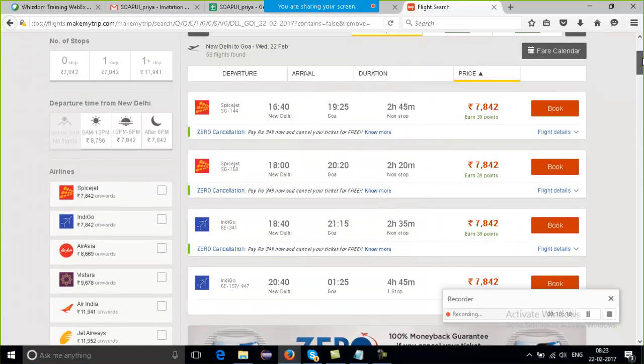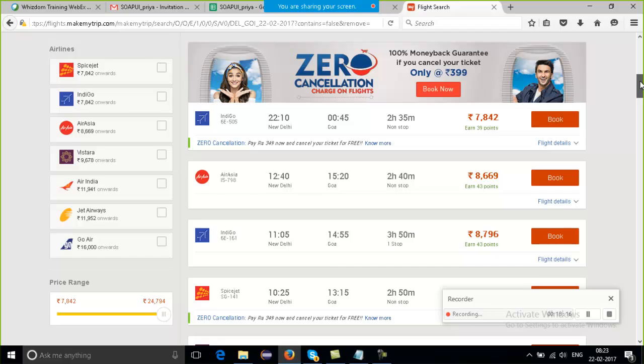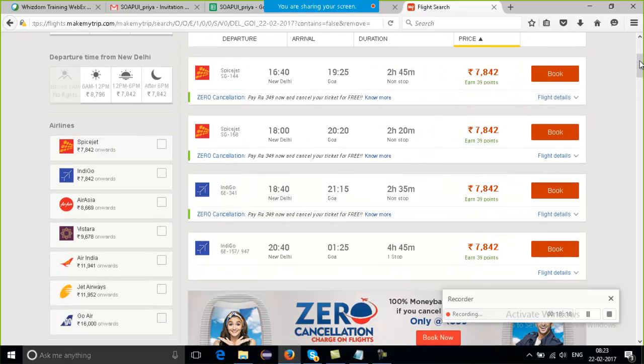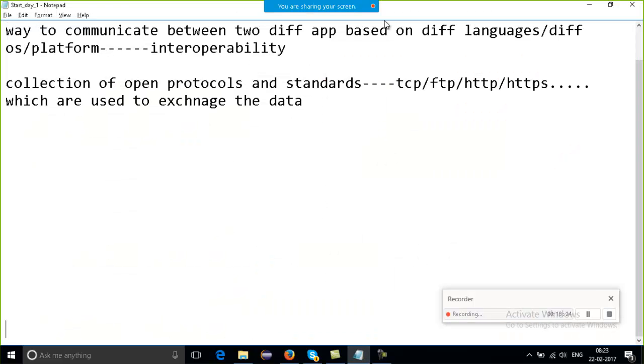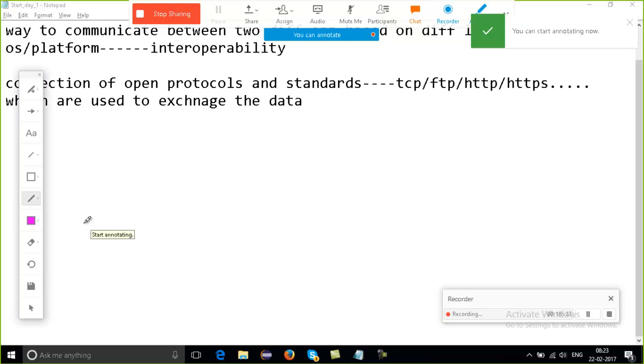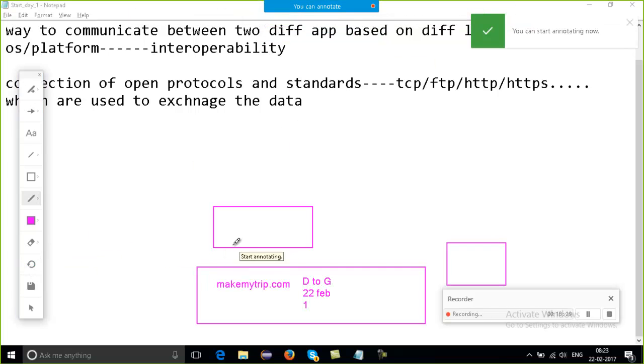multiple vendors which are actually offering. This is the first vendor, second vendor, third vendor, with a different kind of scenario. Maybe on the time you didn't mention, so it is giving you different time details, right? So the same thing we will do over here. So makemytrip, do this, and what you are getting back,